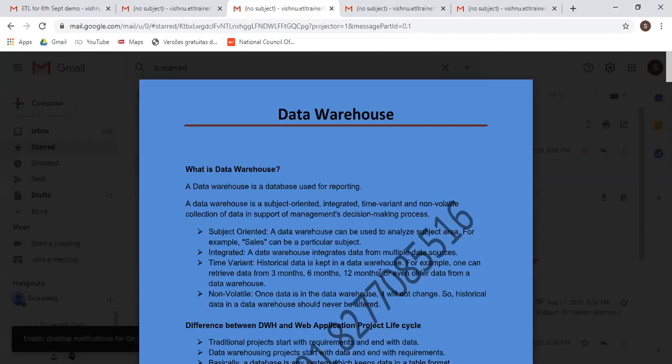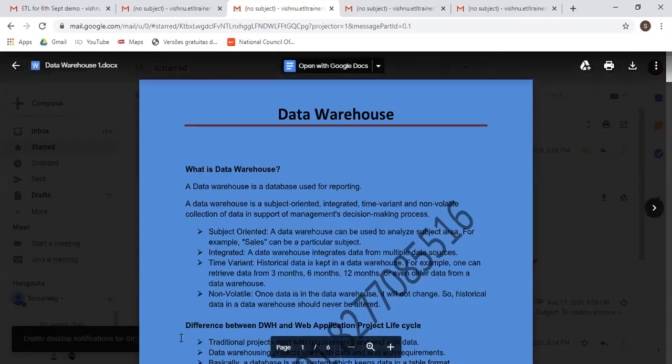Even a decade of data it can store. A decade means 10 years old data. So 10 years old data, the data warehouse can store. 20 years old data, a data warehouse can store. So now you can imagine a data warehouse which is storing 20 or 30 years old data, then what is the capacity of that data warehouse?